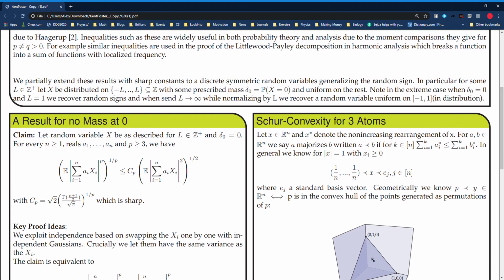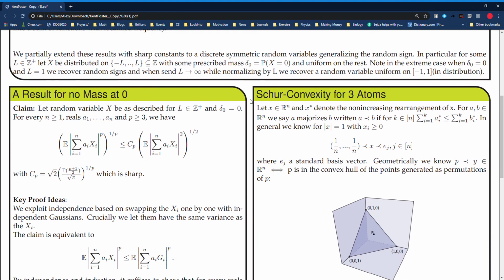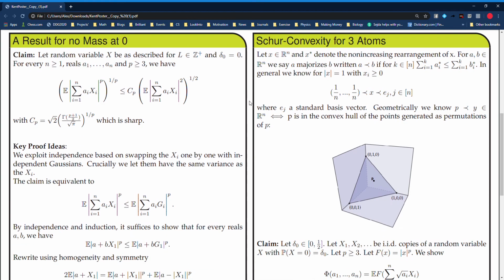Okay. So then our contribution comes by partially extending these results with sharp constants to a specific type of symmetric discrete random variable, which generalizes random signs. If we let L be an integer greater than 0 and X distributed on negative L to L, we prescribe some mass at 0, and then we let X be uniform on the rest, and this is the general format. So I present two results today.